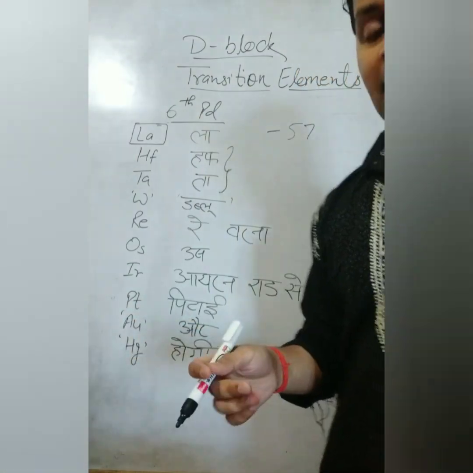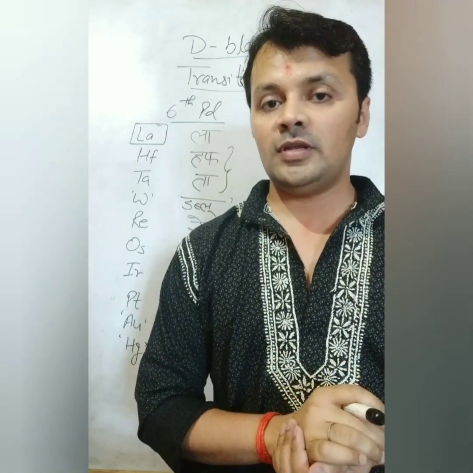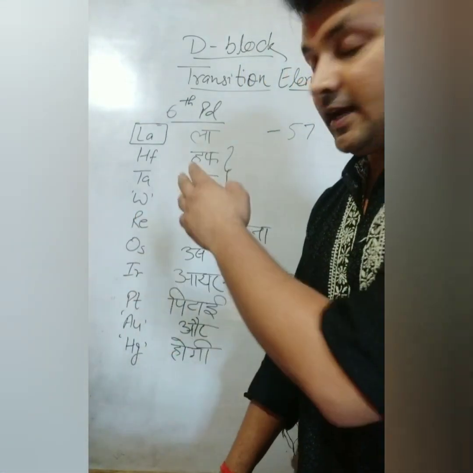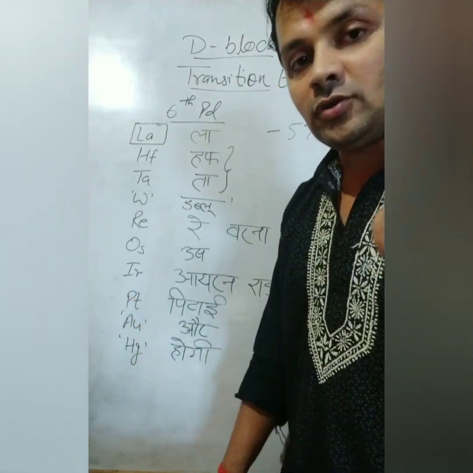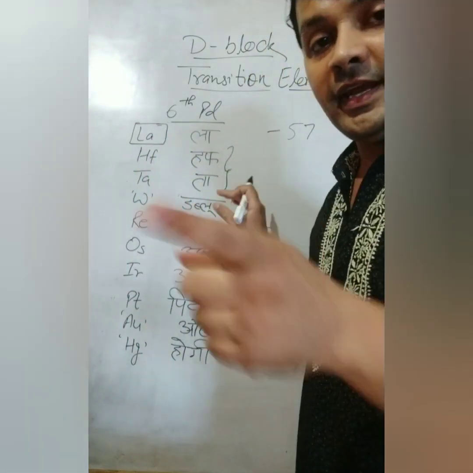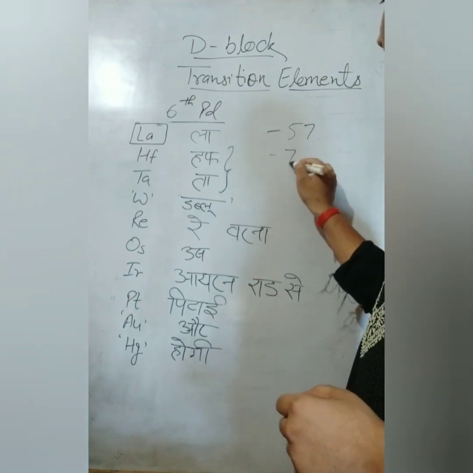after lanthanum, the lanthanoids start. Lanthanoids are F block elements. So there is a gap. They should be in the third group, but they are not here. It is similar with actinium, the actinoids, which are also in the F block. So after 57, we jump from 58 to 71 in the F block, and we come directly here to 72.